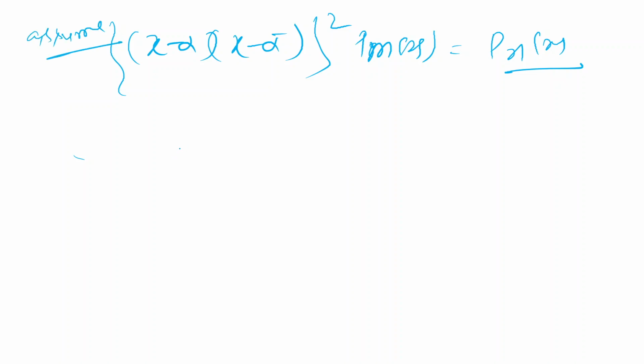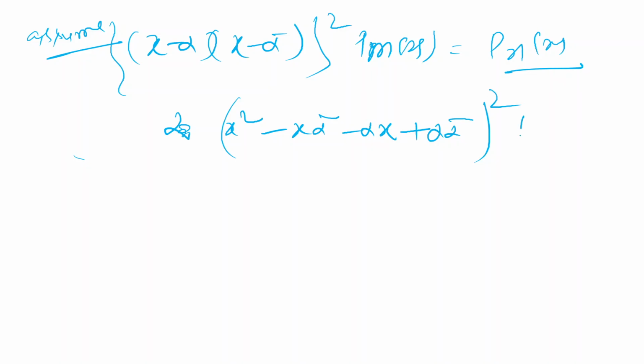Then what will happen? x square minus (alpha bar plus alpha)x plus (alpha bar) whole square, into P_m(x). First of all, we are thinking of only one repeated root. If it is not true for one repeated root, then there is no need to proceed further.